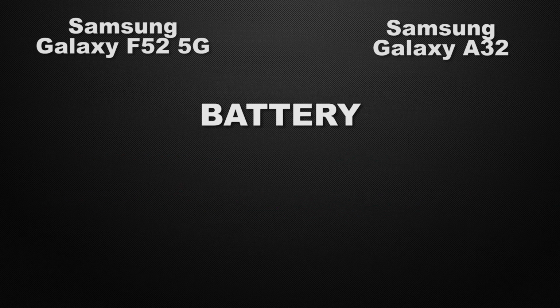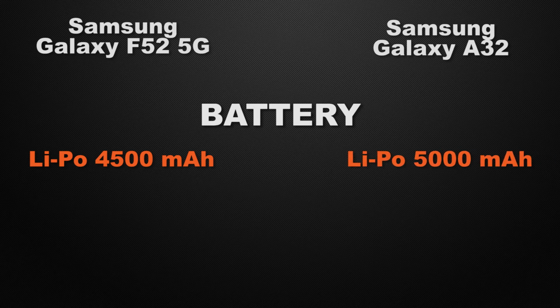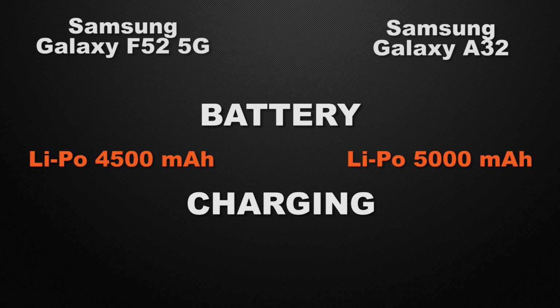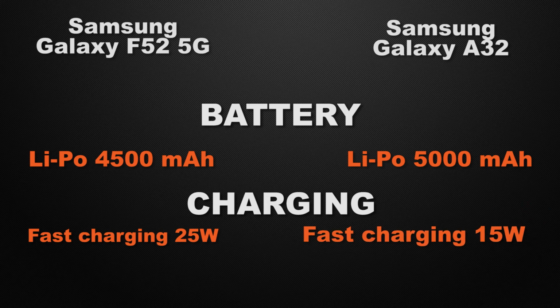Let's talk about the battery capacity of the devices. F52 has 4500 mAh of battery capacity, whereas A32 has 5000 mAh. So the winner here is A32. Let's talk about the charging speed of the devices. F52 has 25 watts of fast charging, whereas A32 has 15 watts. So the winner here is F52 because it can charge your device faster.